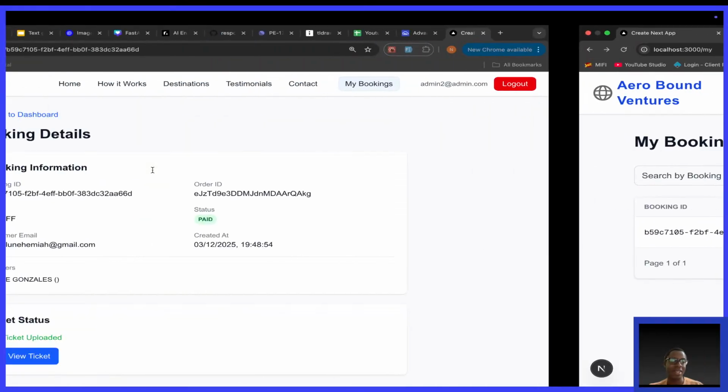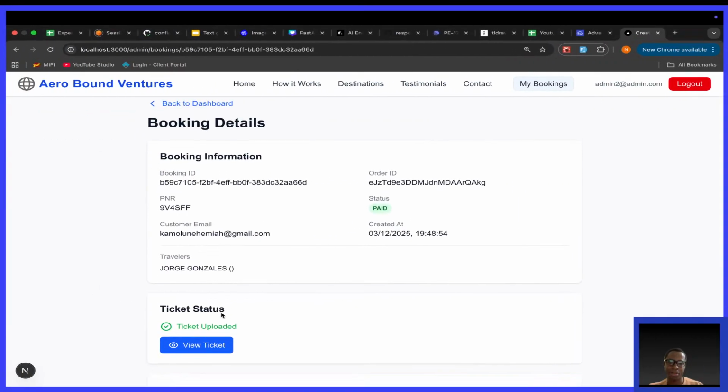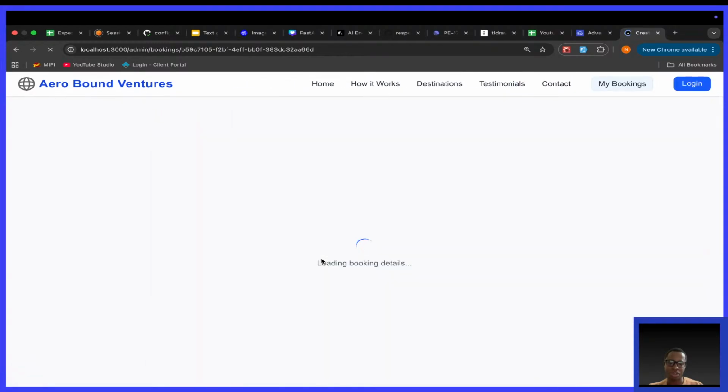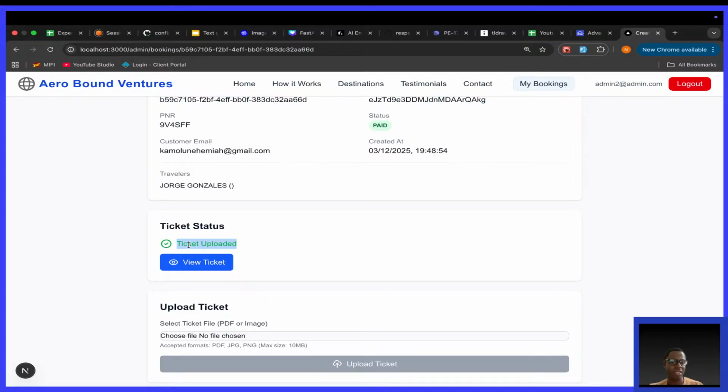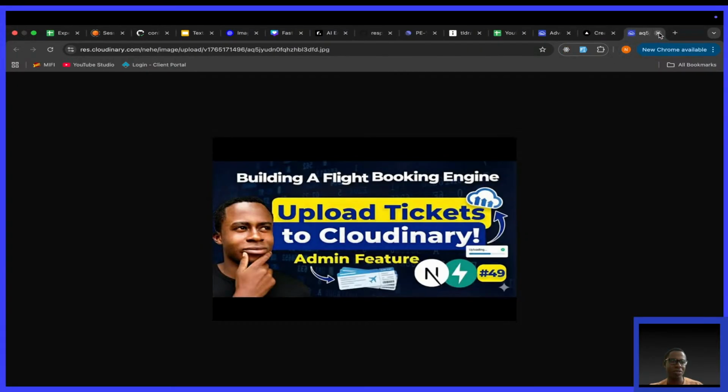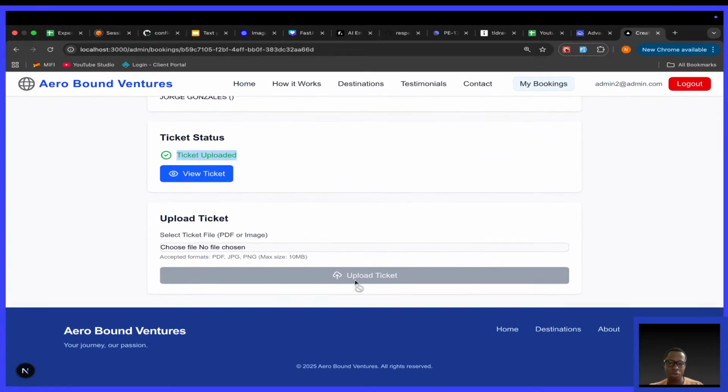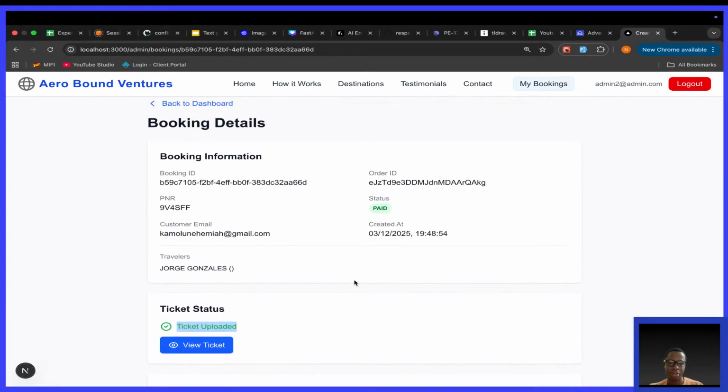Isn't that nice? I also want to refresh this page and see what happens. If I refresh this page, this is good. See, the ticket has been uploaded, and of course, when you click view ticket, you can view the ticket. Also, this has been disabled. I want to try something.